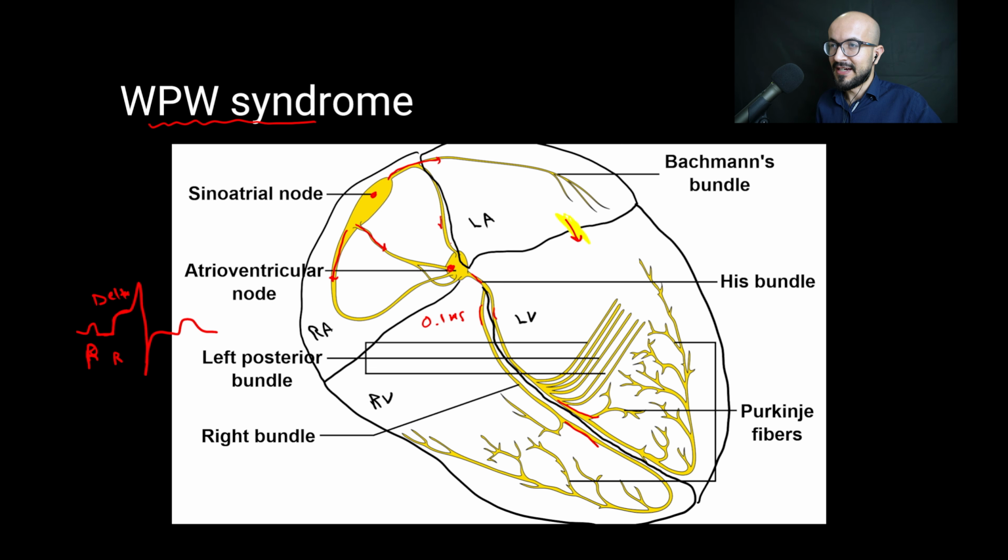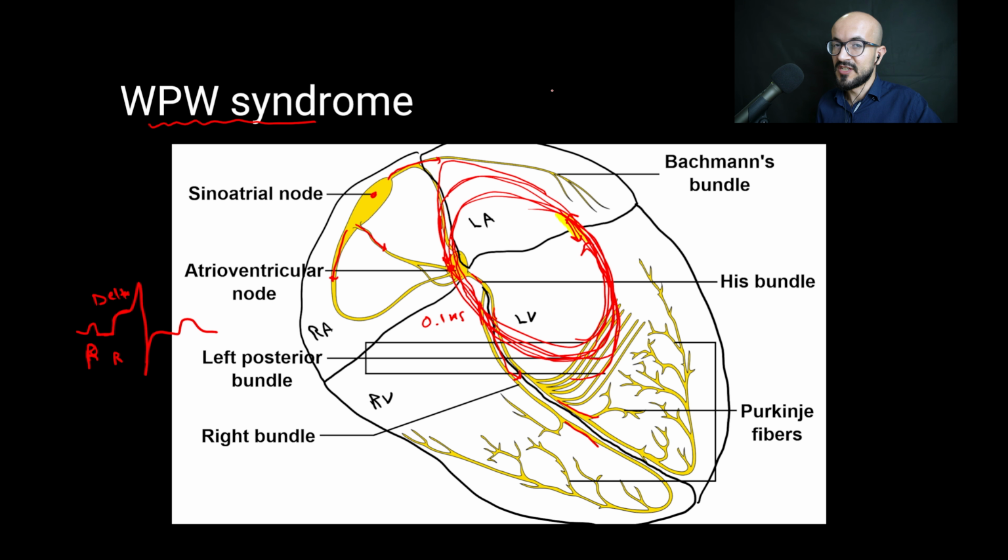Now during AVRT, one of these impulses traveling through the AV node would come back through the bundle of Kent and travel in a retrograde fashion. And this would lead to the impulse going back through the atria and into the AV node and through again and then through the bundle of Kent into the atria and so on until we have the atrioventricular reciprocating tachycardia.